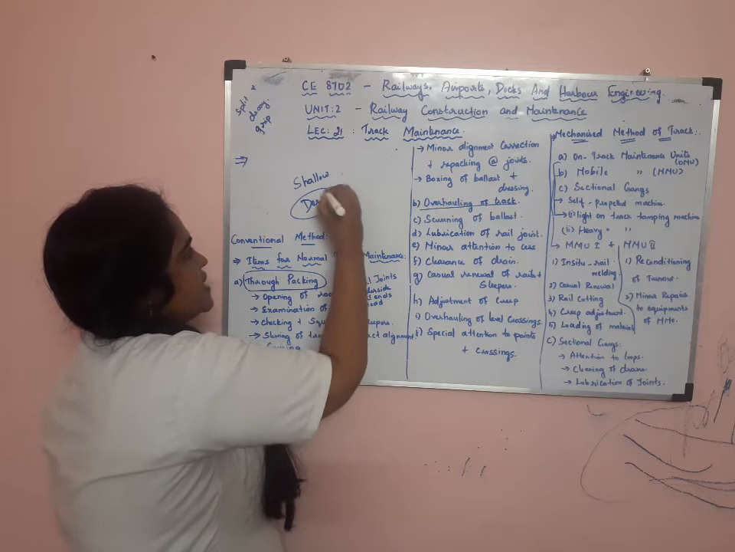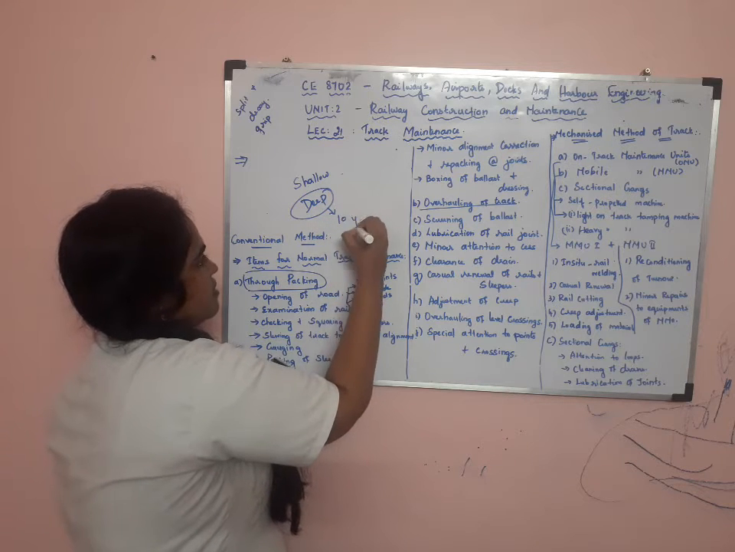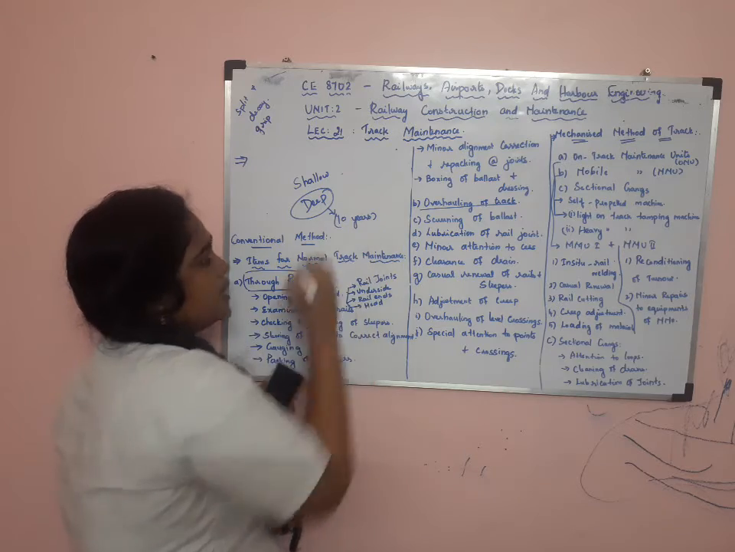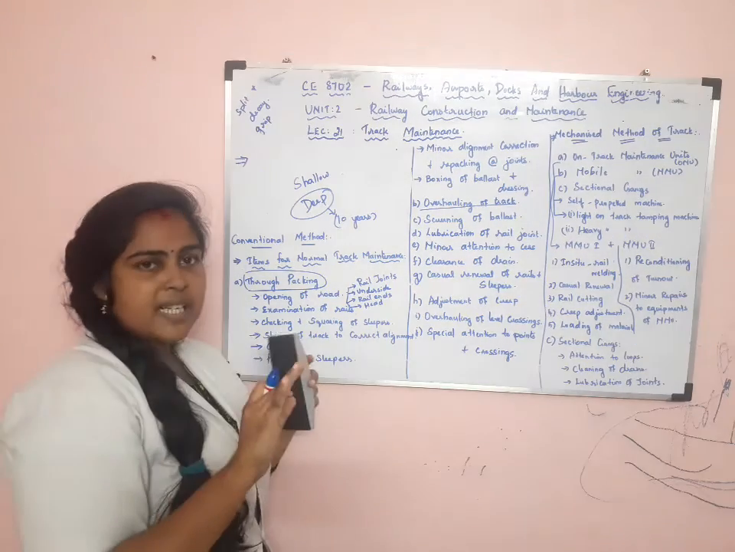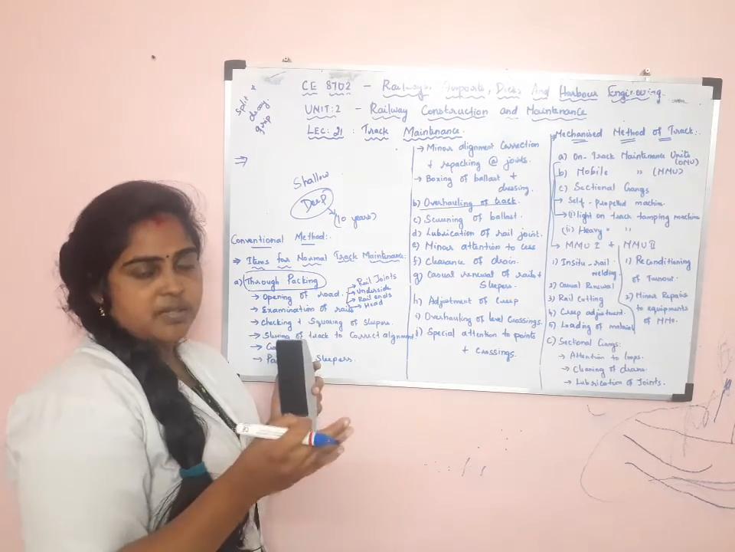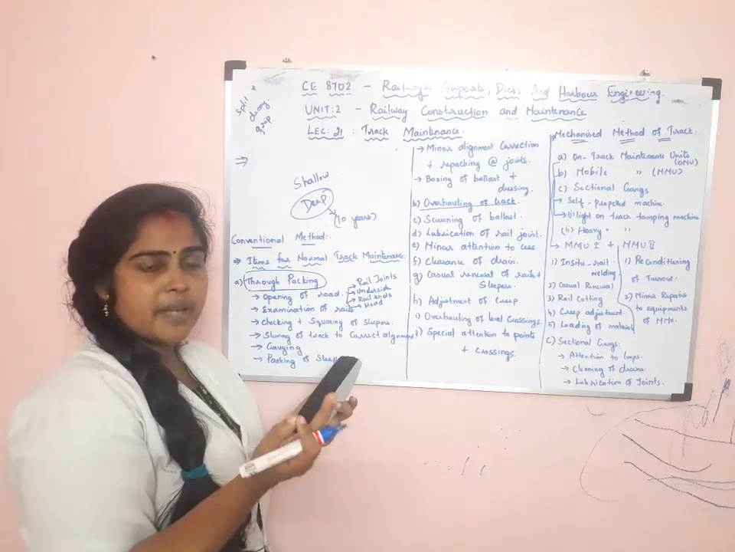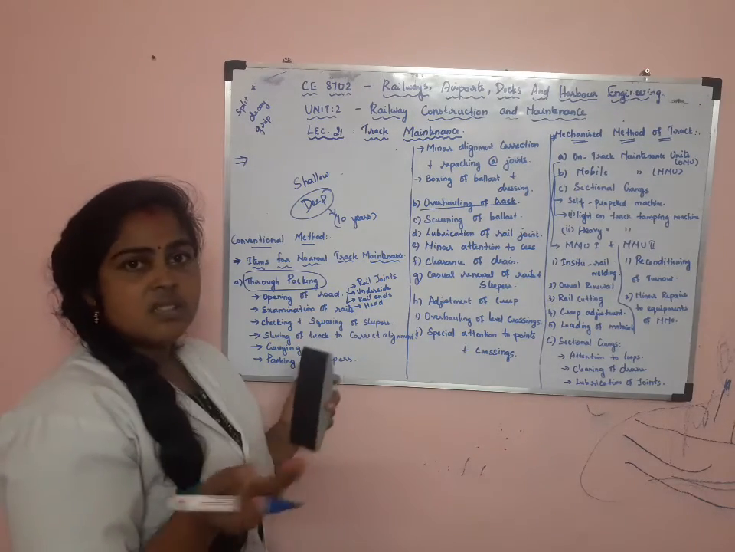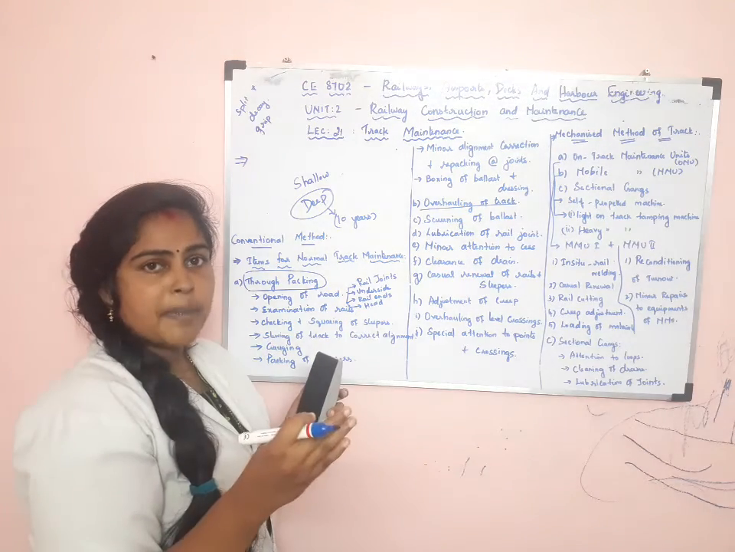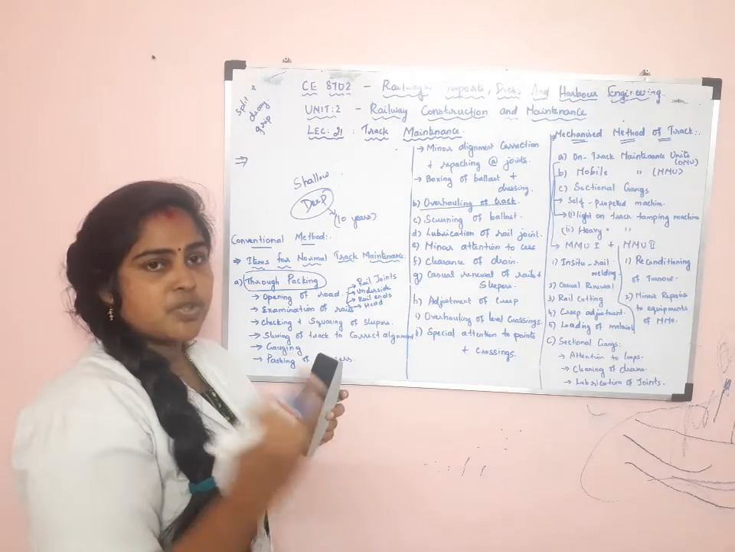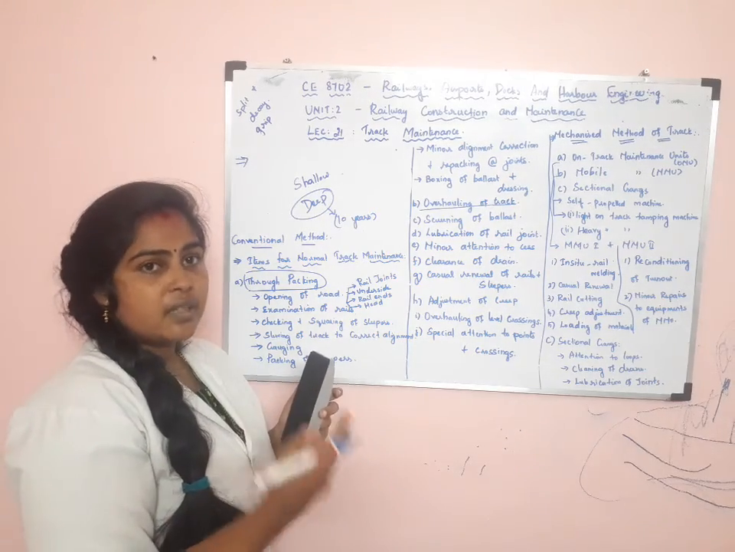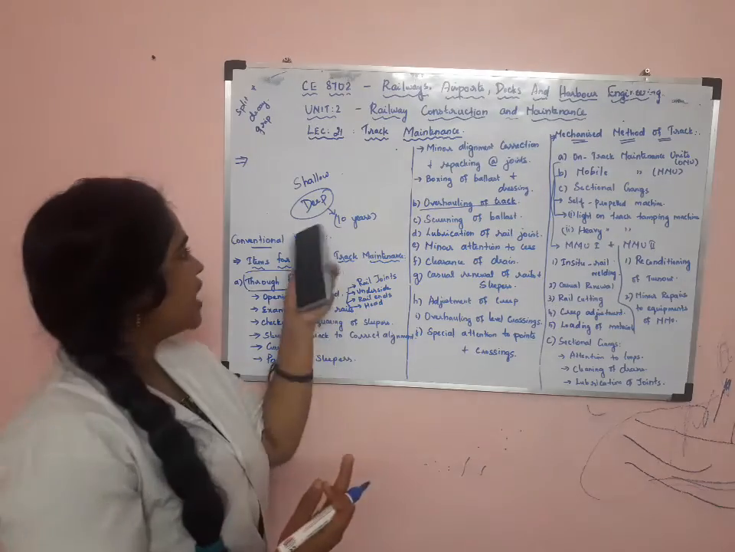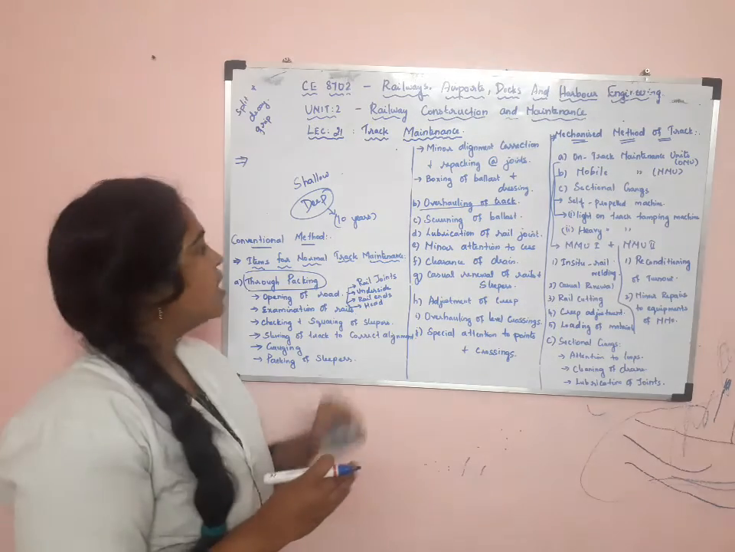So this deep screening is done once in 10 years. Due to dynamic load, all the ballast gets crushed and made into powder form. By this, the stiffness or drainage property of the track will be decreased. So in order to retain this drainage property, deep screening is done once in 10 years.